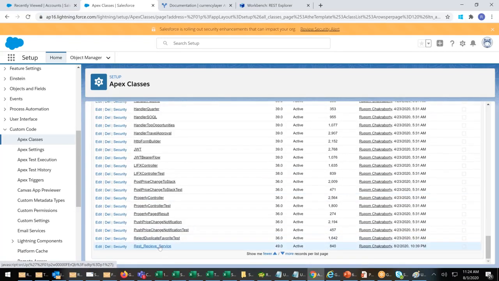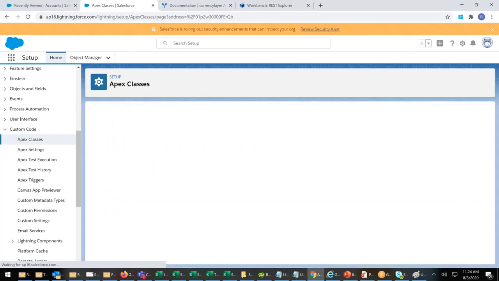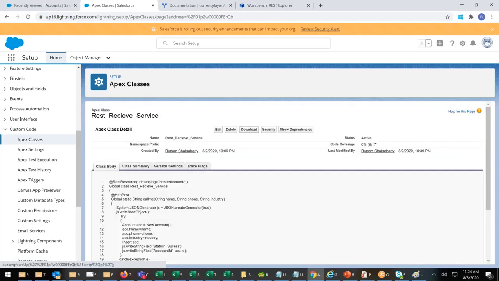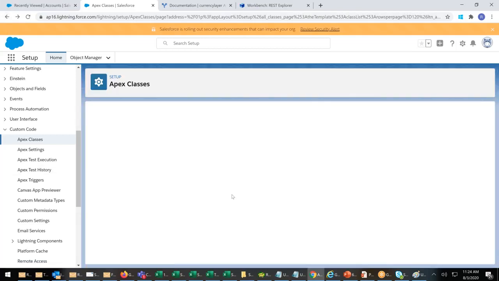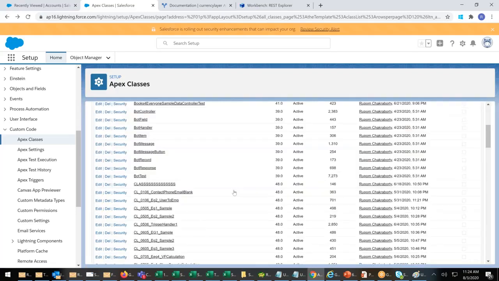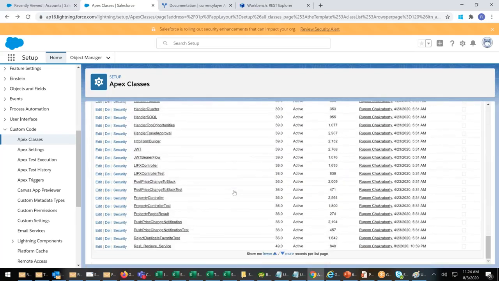This is what we have written. Do you see a download option here? Download. Let's go back. I'm on REST receive service.